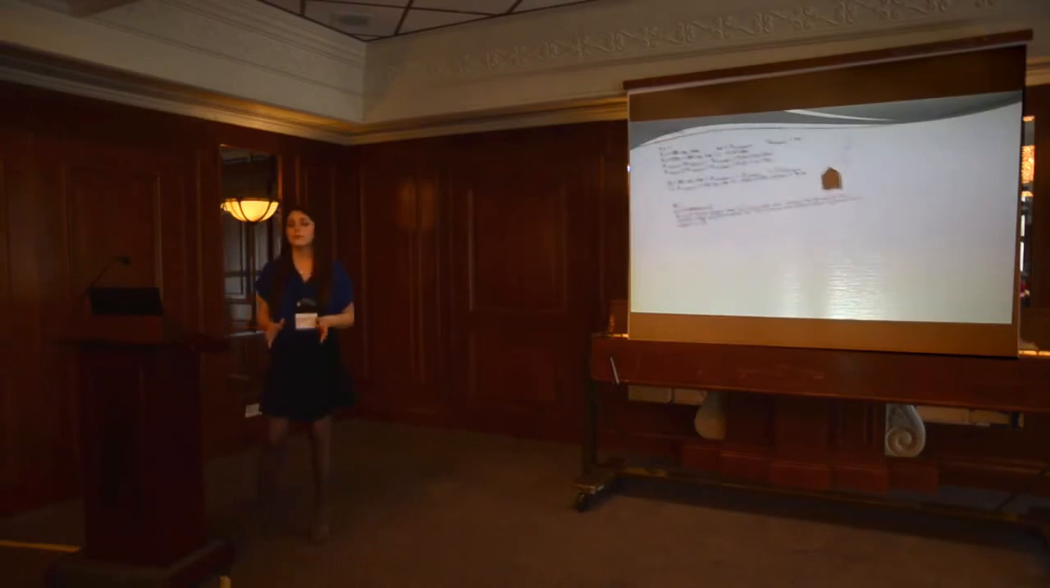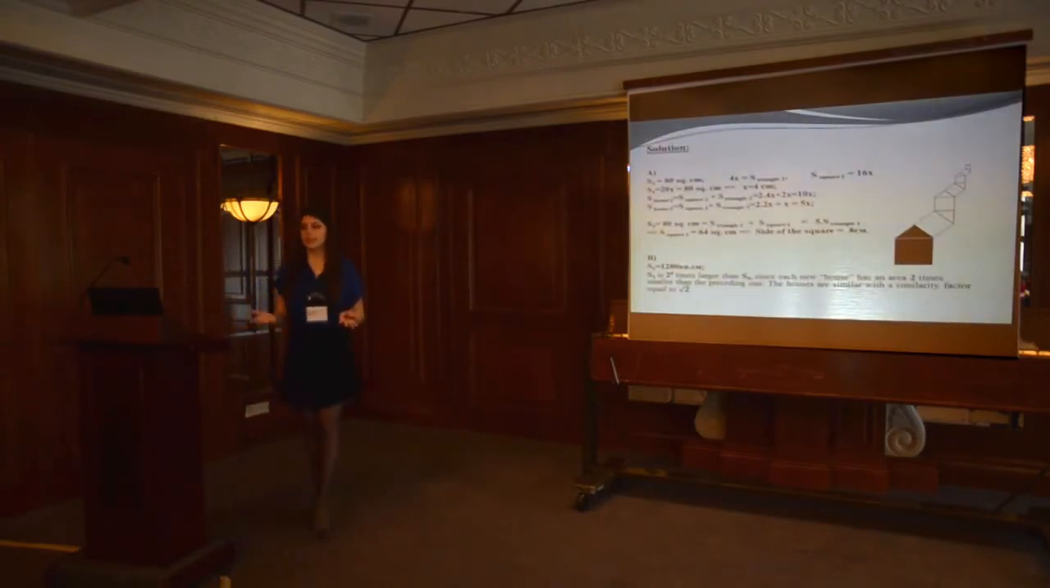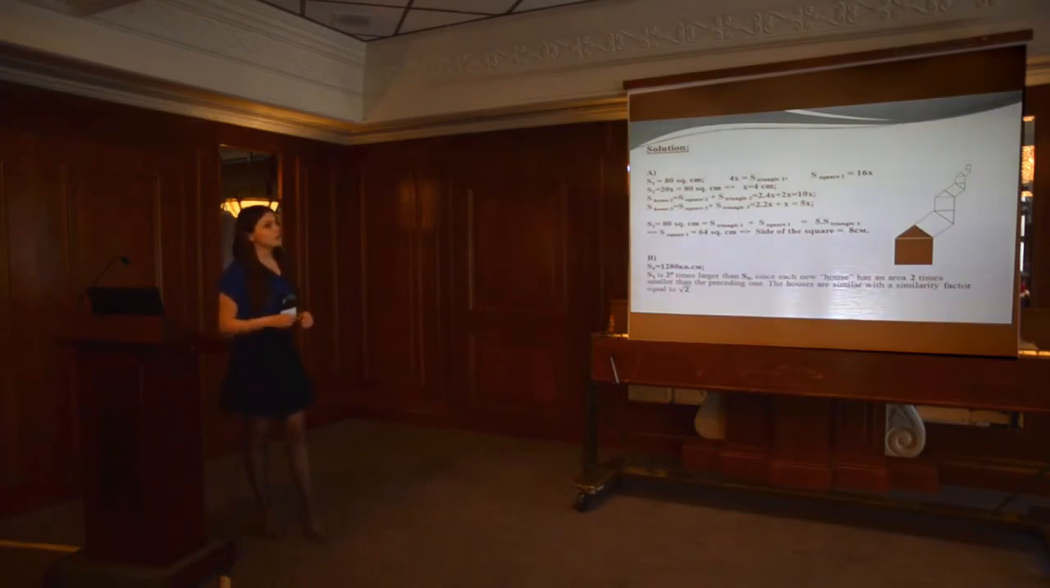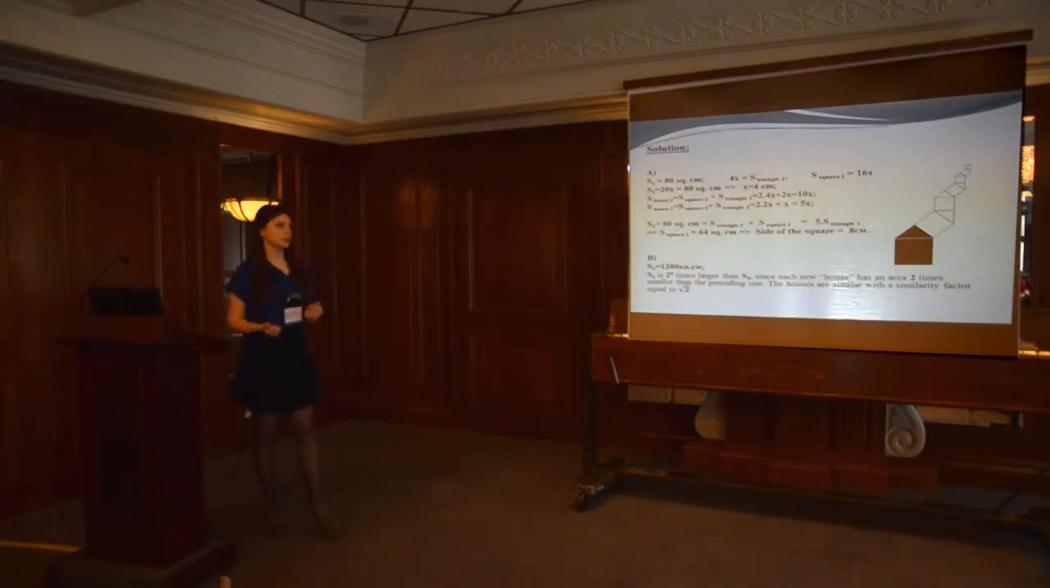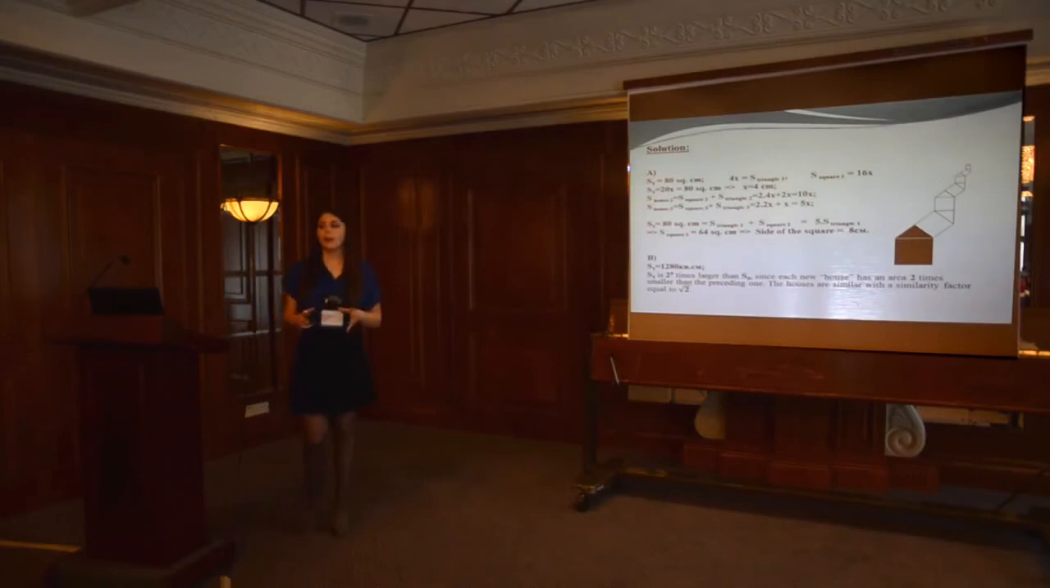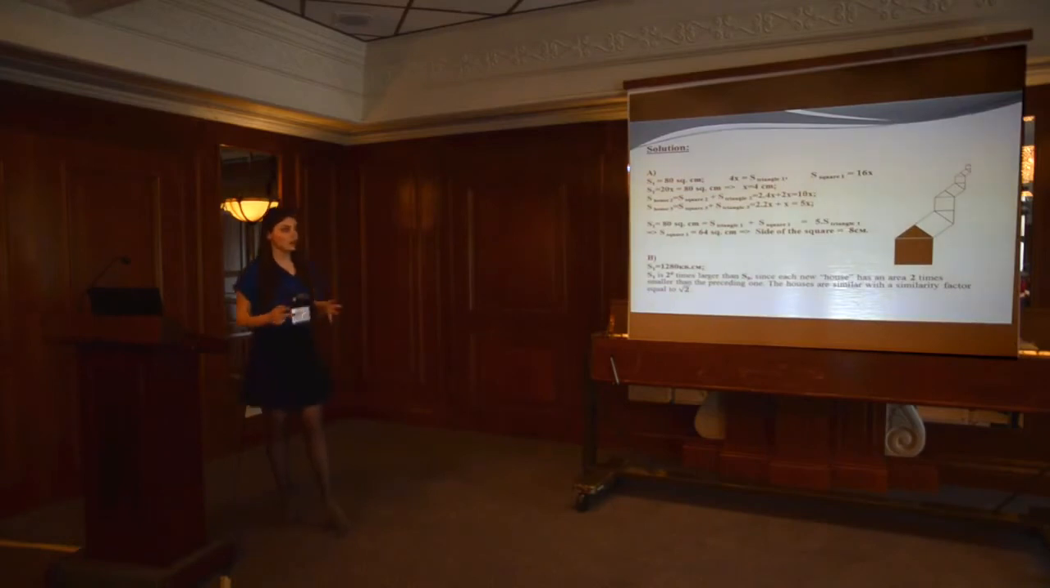I'm not going to describe the solution of this problem in detail because it's easy, it's for young children. The most important thing that we should notice is that every new house has an area 2 times smaller than the area of the preceding one. So, our houses are similar with a similarity factor equal to square root of 2. The second important thing about this problem is that even though it's for young children, it demonstrates a method of constructing the Pythagorean tree, a fractal, which we are going to discuss later.